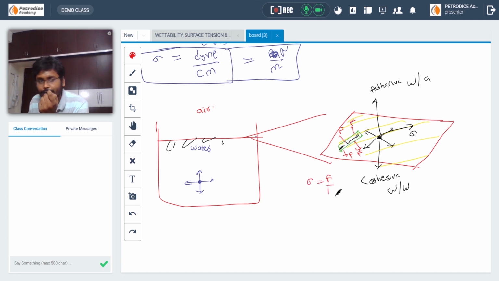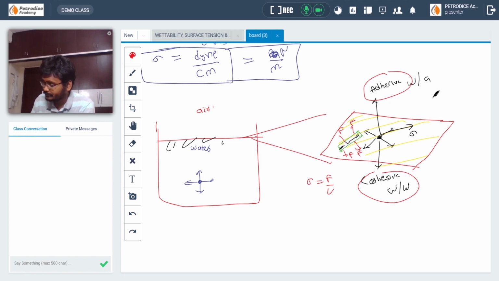Mainly due to the difference in forces between the cohesive and adhesive, the interfacial tension is formed. Interfacial tension is defined between two different fluids. Surface tension is defined when the non-wetting fluid, the other fluid, is air.